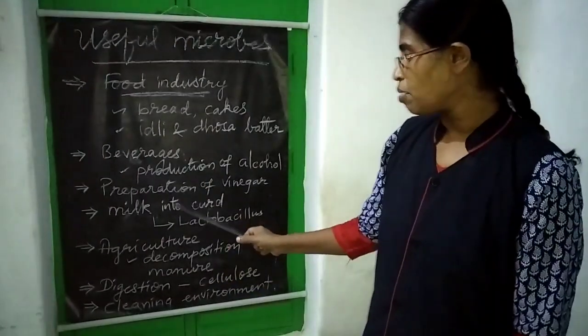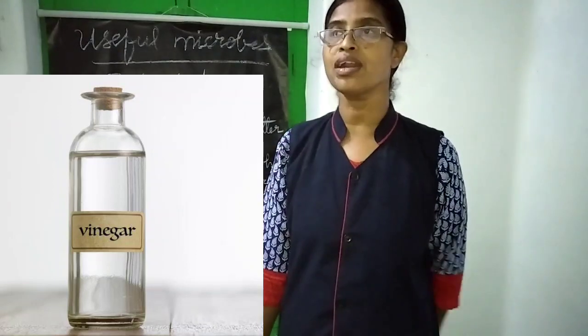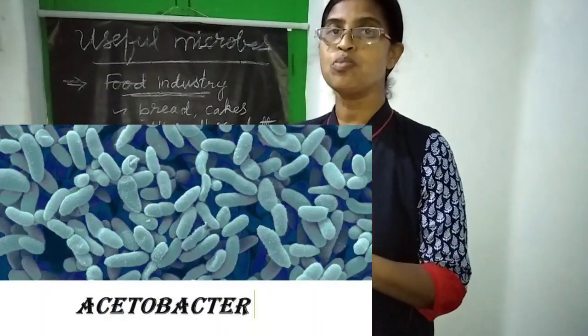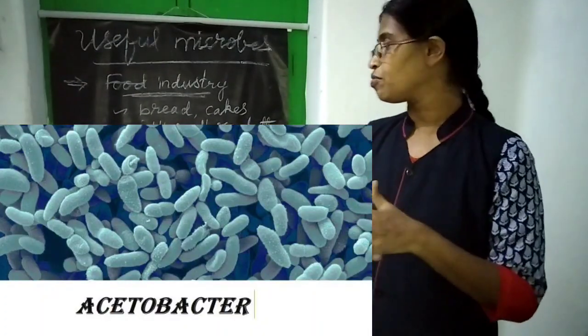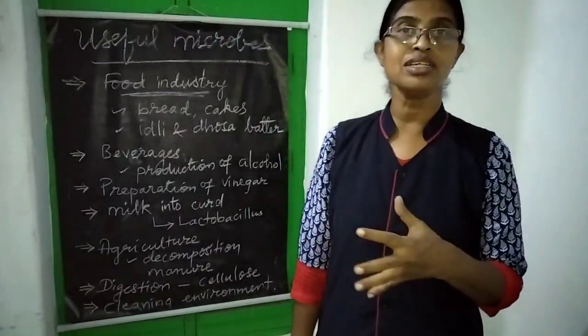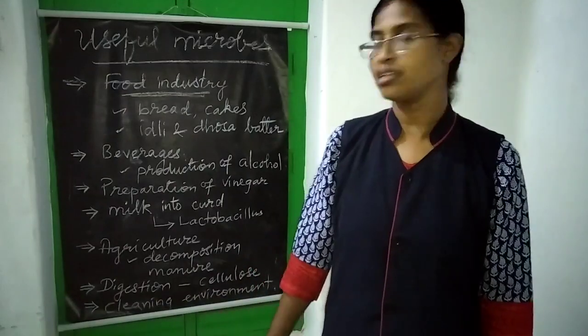Then comes preparation of vinegar. Vinegar is nothing but acetic acid. Understand? So for this, a bacterium called Acetobacter plays a crucial role in the formation of acetic acid, vinegar. Vinegar is a preservative. It is used in the pickling of various food items.